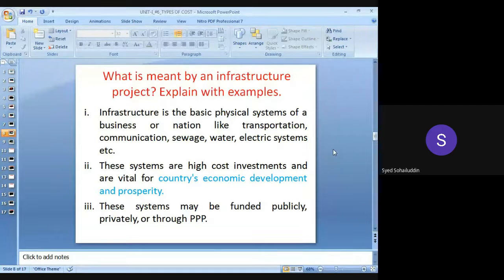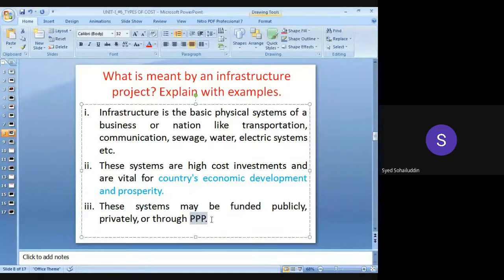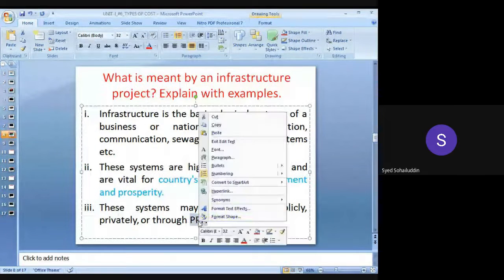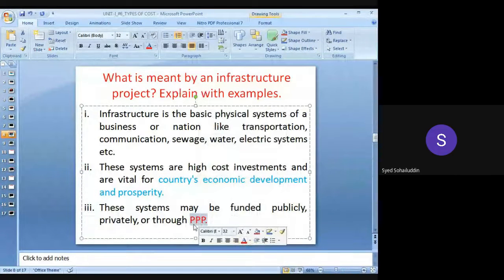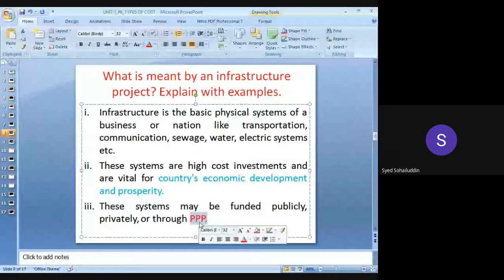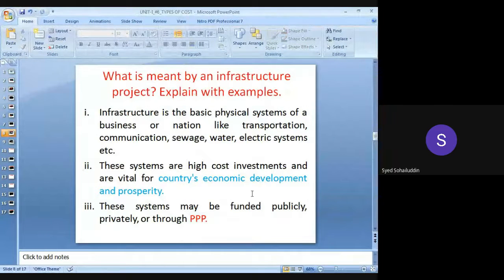these systems may be funded publicly, privately, or both, public-private partnerships. Triple P partnership. What is this triple P? We will study in detail what is the triple P. So triple P is nothing but public-private partnerships. ठीक है, public-private partnerships. ऐसे ये जो infrastructure projects, they will be constructed by public sectors or private sectors, funded publicly, privately, or both. Some amount will be borne by the public and some amount will be taken care of by the private sectors, taken up by the companies.